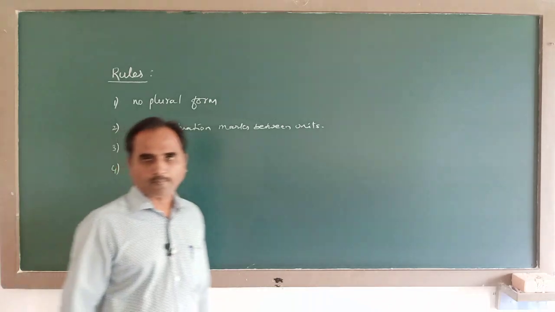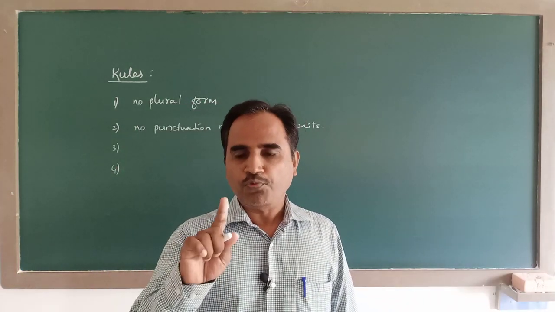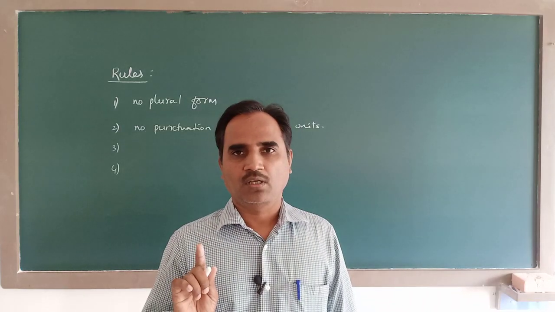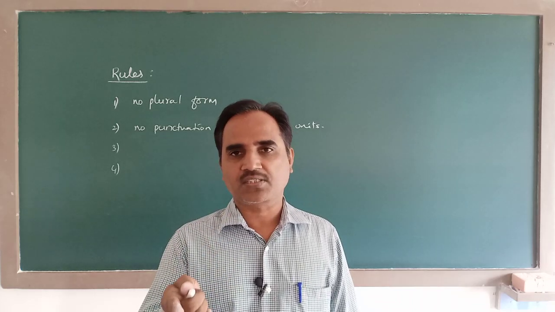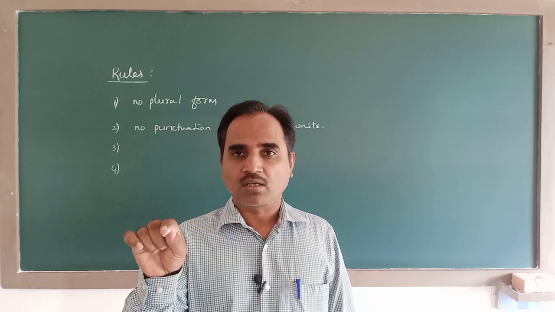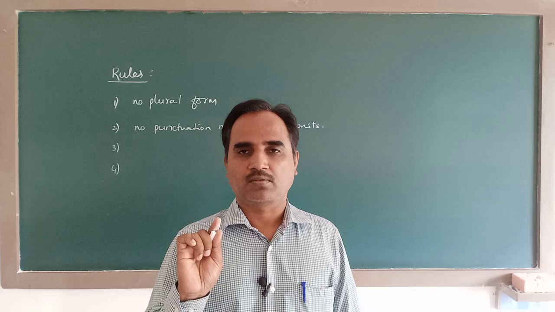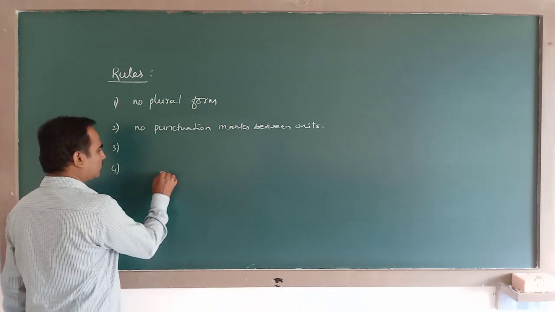Fourth rule, a derived unit which is named after a scientist, when you mention it as a unit, that name must be started with a small letter. For example, you take force.